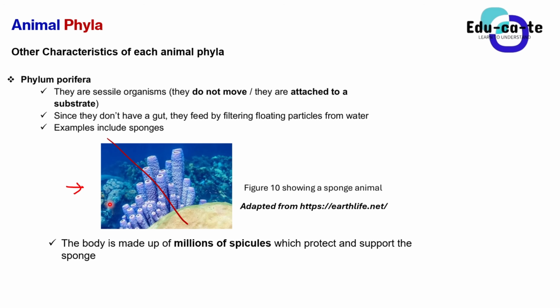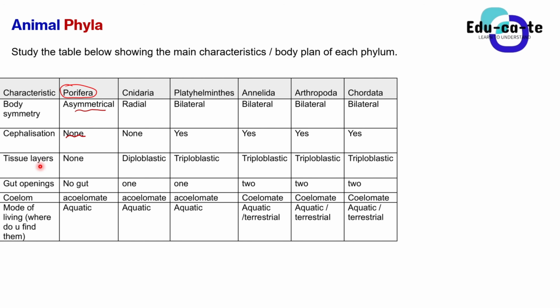And now we also look at the number of tissue layers. Remember that the tissue layers can be diploblastic, meaning that you have two tissue layers at birth, during the formation of that animal. If it has three, we say it is triploblastic. But as for phylum Porifera, they do not have any tissue layers. They don't have any tissues during their formation.